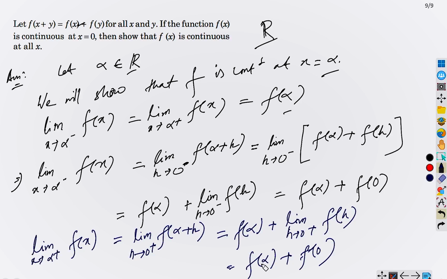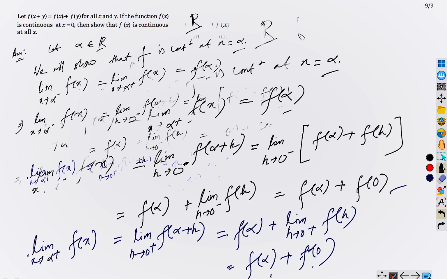So see what we obtain. We obtain left hand limit equals f(alpha) plus f(0), right hand limit equals f(alpha) plus f(0), but left hand limit and right hand limit are equal. So it shows that limit x tends to alpha exists.